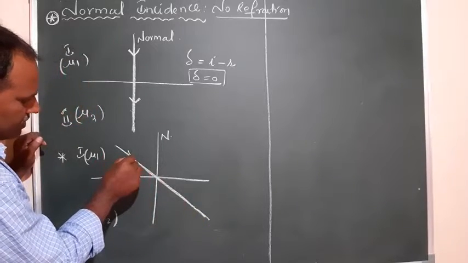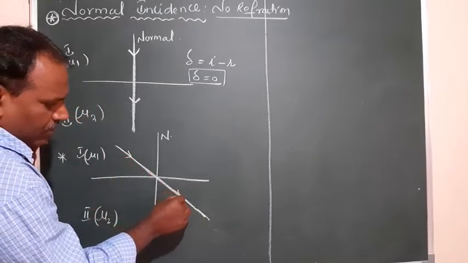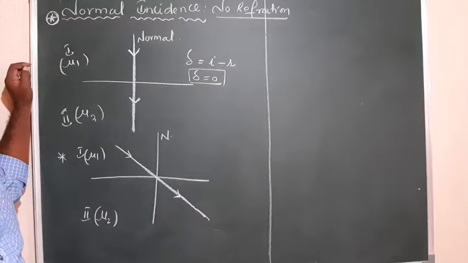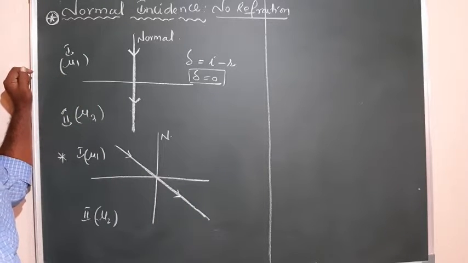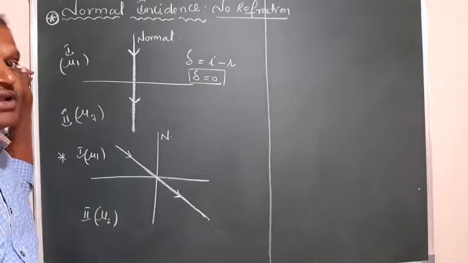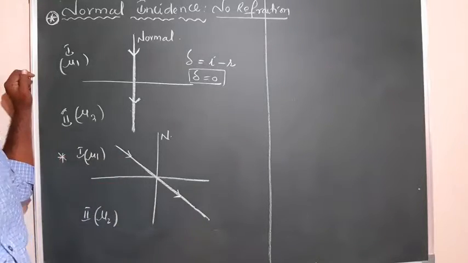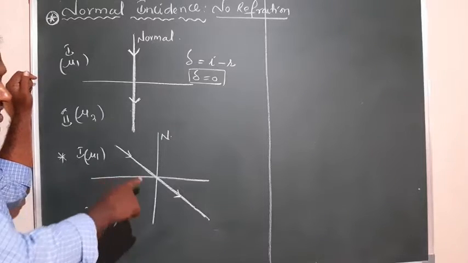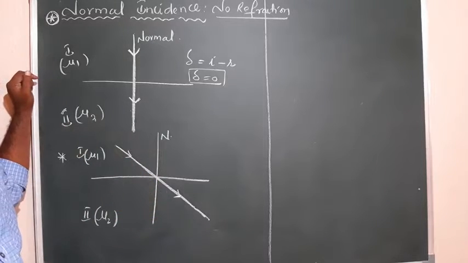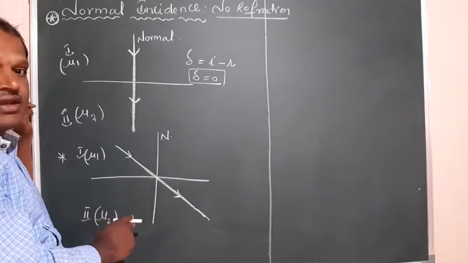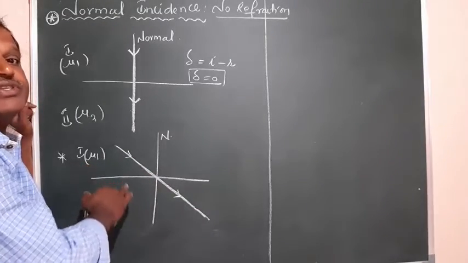So a ray of light is propagating from one medium to another medium, apart from the normal. It is not passing along the normal. Even though it is apart from the normal, it passes from one medium to another without deviation. The ray does not change its direction when it enters the other medium. This is observed only when the two mediums are the same.